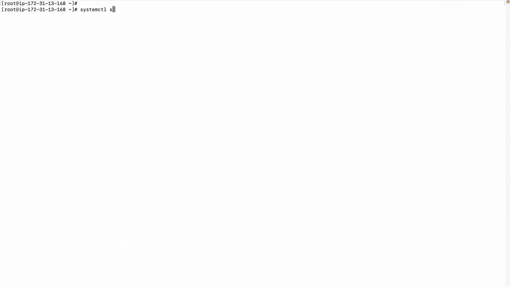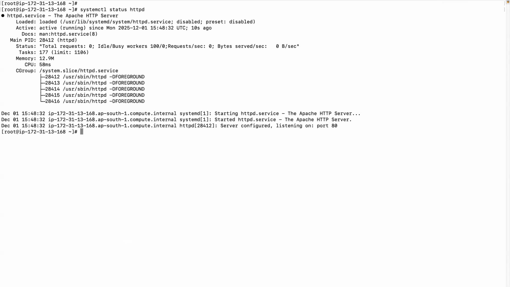Start the service. Systemctl is a utility with which you can check the status of your services, httpd. You can see it's active, right? And by the way, it runs on port 80. How do you check the port? Suppose, let's say I don't know on which port it's running. You can get the process ID. For everything in Linux, you have a process ID: 28412.